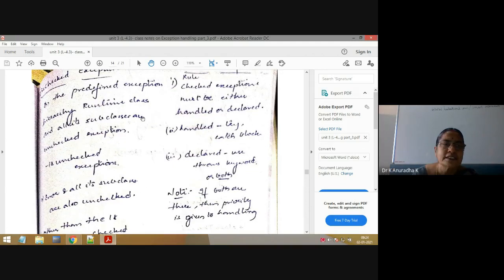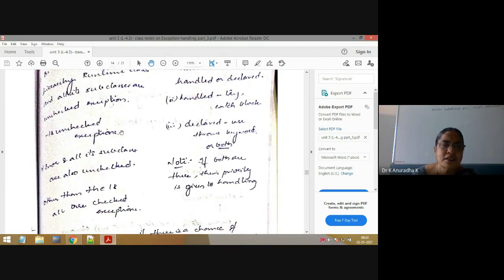interrupted exception. Okay, next, what about unchecked exception means? So here in the predefined hierarchy, runtime class and all its subclasses are unchecked exceptions. So unchecked exceptions need not be handled or declared. Okay, that's why in all the previous programs, we have taken only unchecked exceptions. So it is not compulsory to handle or declare the unchecked exceptions.